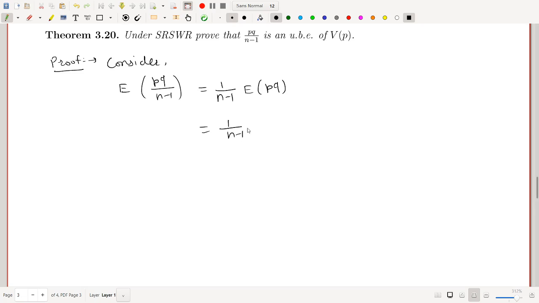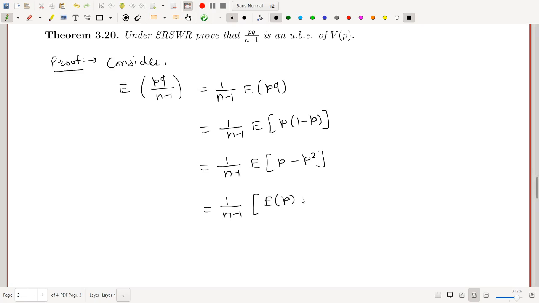So 1 upon n minus 1 expected value of p into 1 minus p, which is equal to 1 upon n minus 1, expected value of p minus p square. Take expectation inside the bracket, and this will be 1 upon n minus 1 expected value of small p minus expected value of small p square.